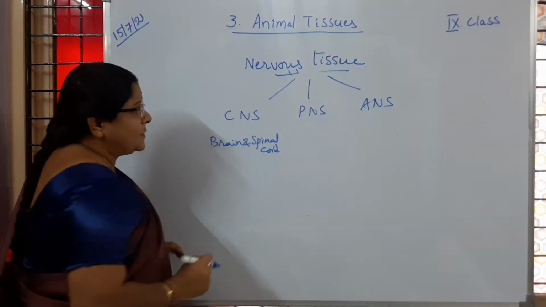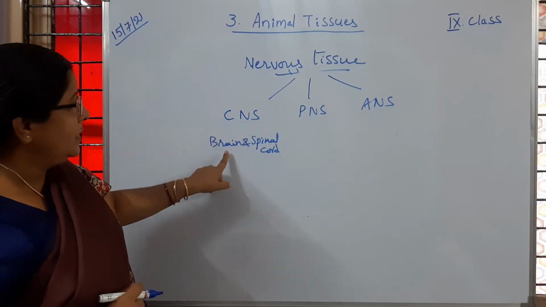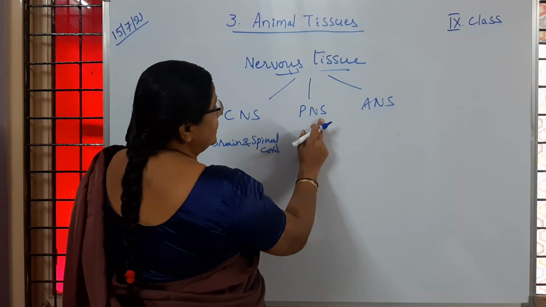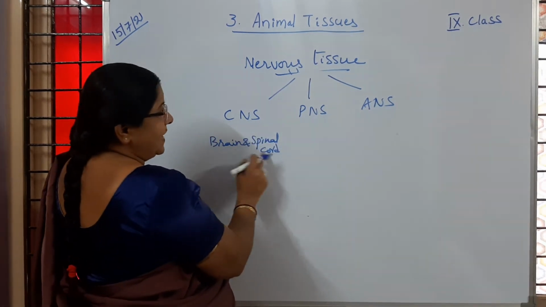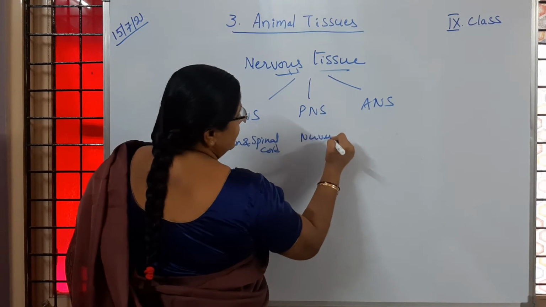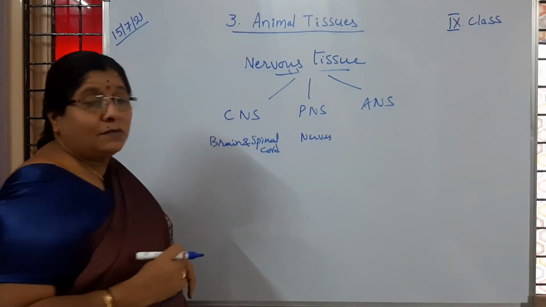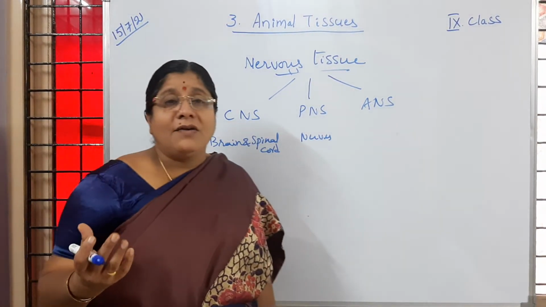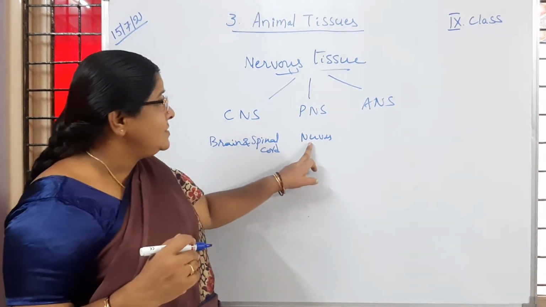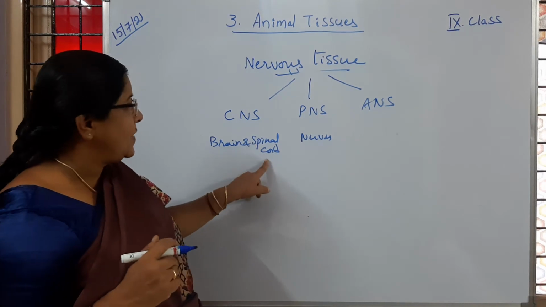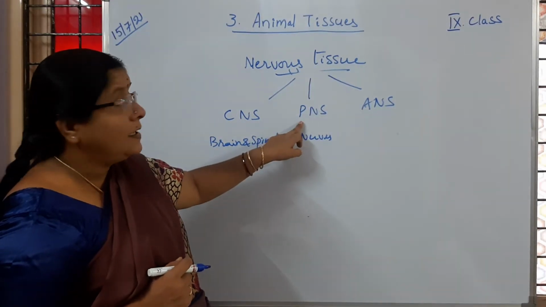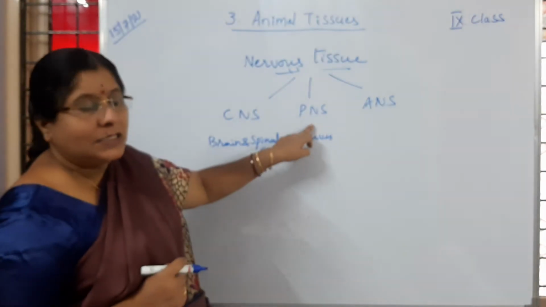Major parts present in the central nervous system are brain and spinal cord. Peripheral nervous system means the nerves given off from the brain and spinal cord. What is a nerve? A nerve is a bundle of several neurons. Okay, children? The nerves which are given off from the brain and spinal cord come under the peripheral nervous system.